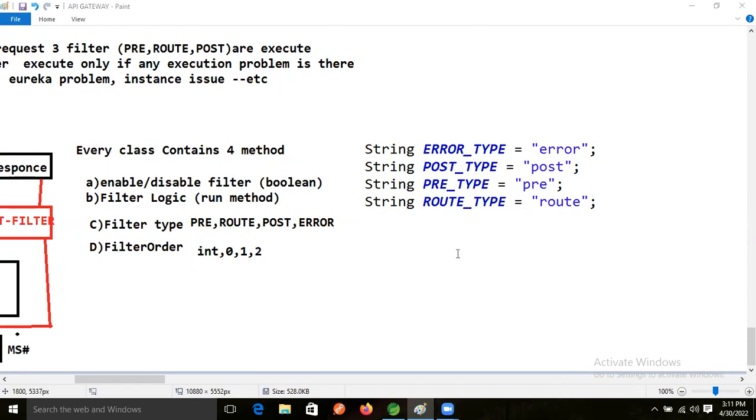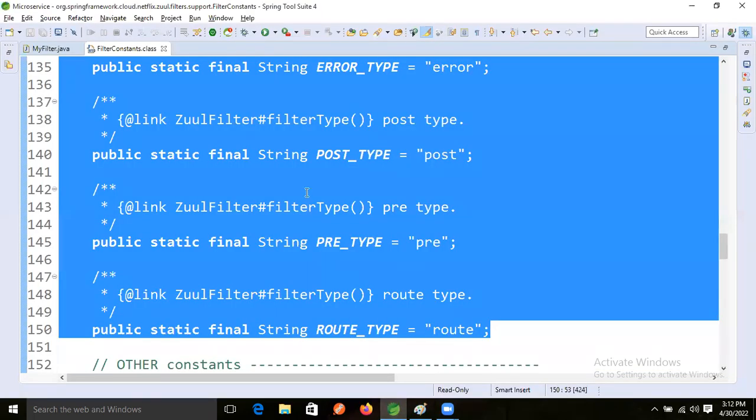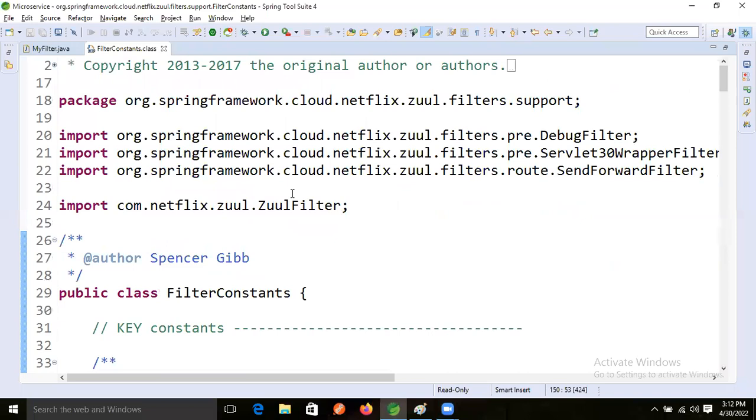So now, error filter, error type, post type, pre-type, and route type are there. In which class is this one there now, guys? In the filter constant, right? Filter constant. So whenever we need to call filter constant, how are we calling?